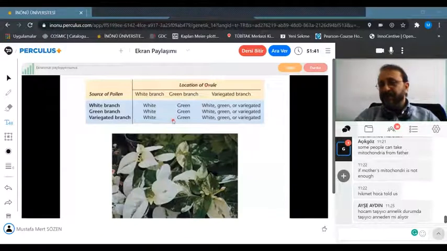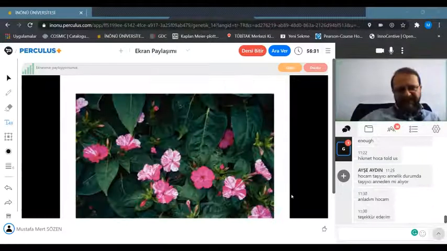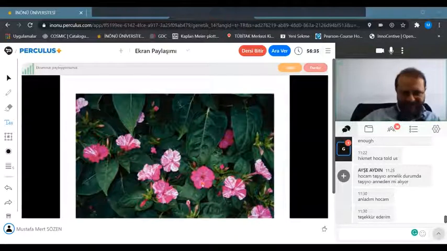If the location of ovule is a green branch, then the offspring are all green. And if the location of ovule is variegated, all three kinds of phenotype can be seen. The same thing can be seen in chromoplasts as well.